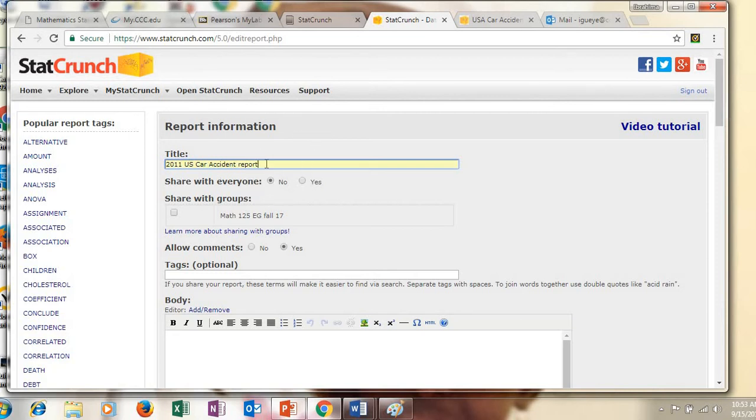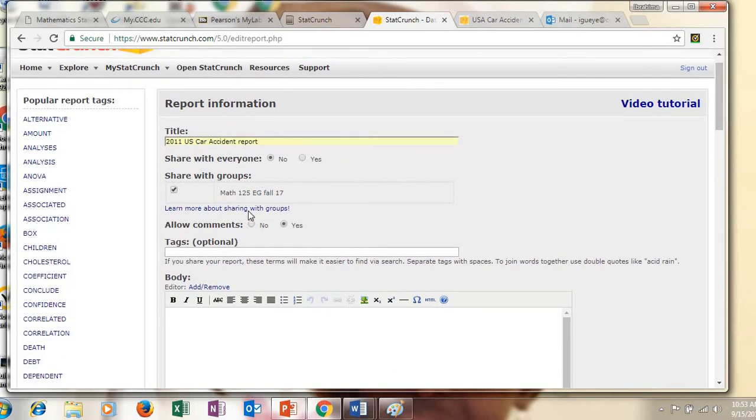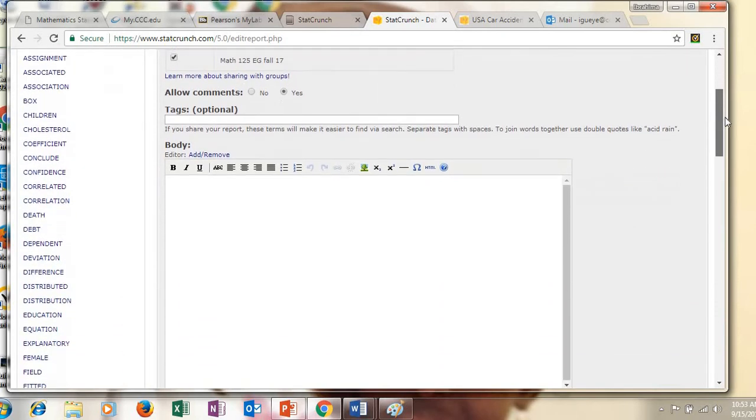Okay, share with, yeah, you can select share with everyone. You can check here, no, you don't need to share your stuff with everyone, okay? And I would check this box. I would check, share with Math 125, because I created a group, okay? If you don't see this option on your page, don't worry about it. I won't be too picky about it. Okay. Allow comments. Yes, you would want to allow comments, because I want your peers to see your project.